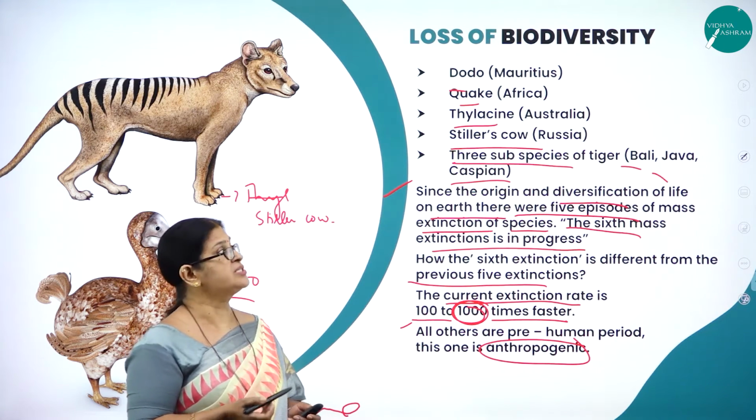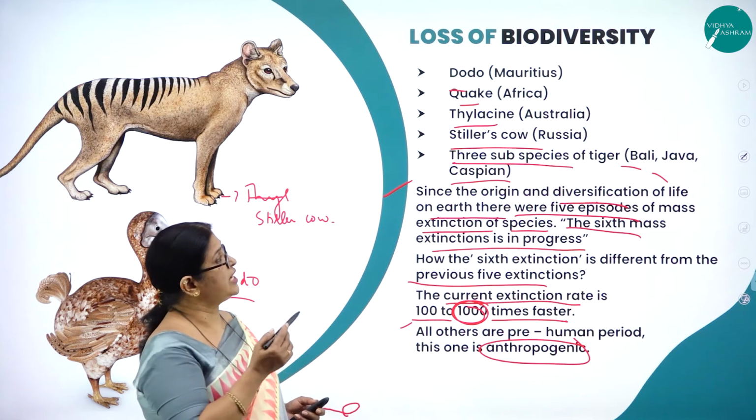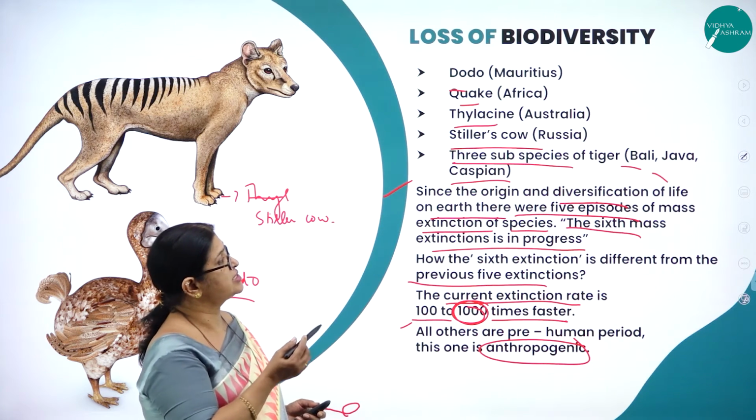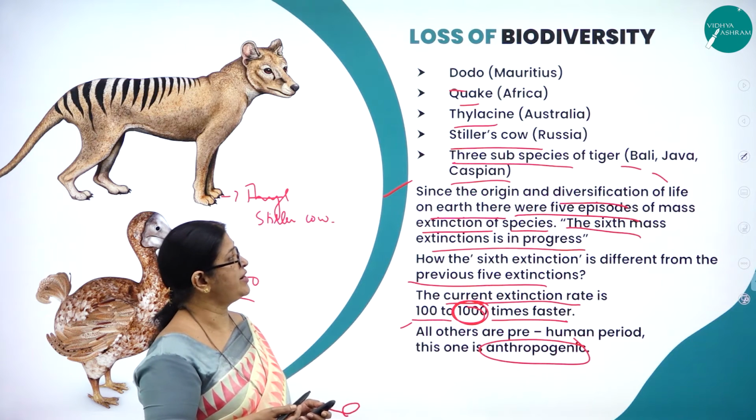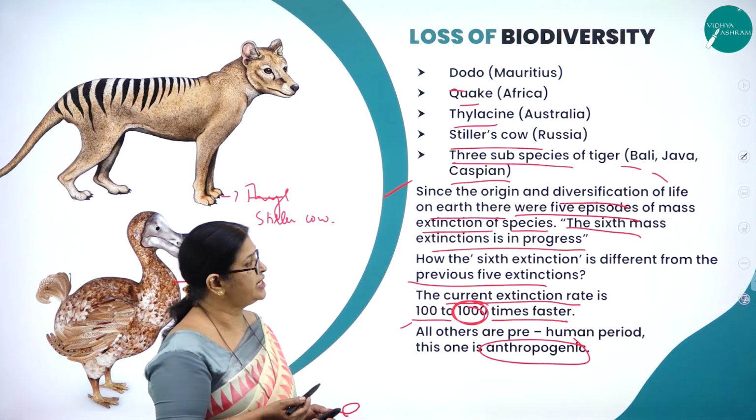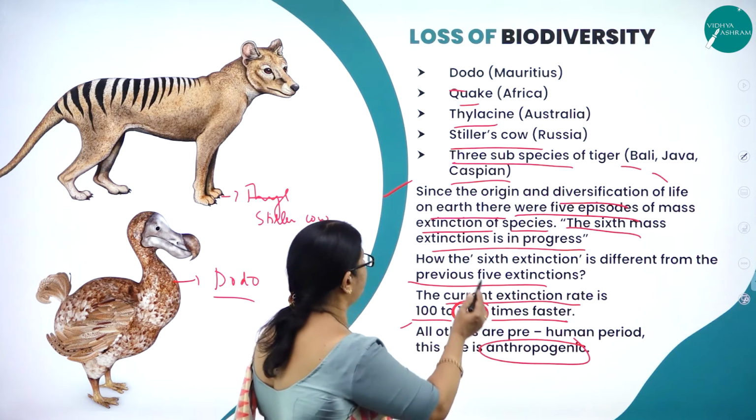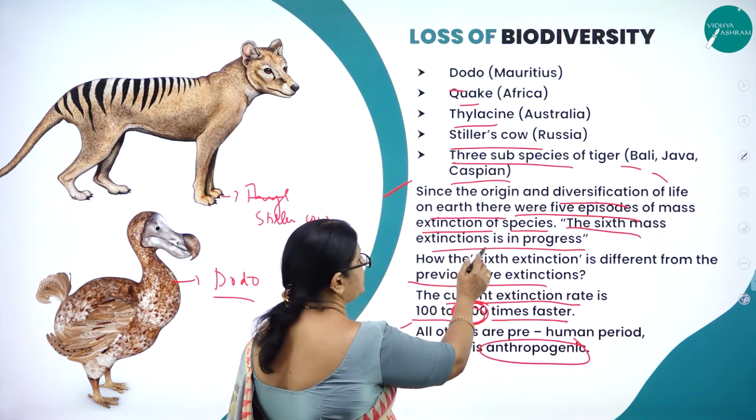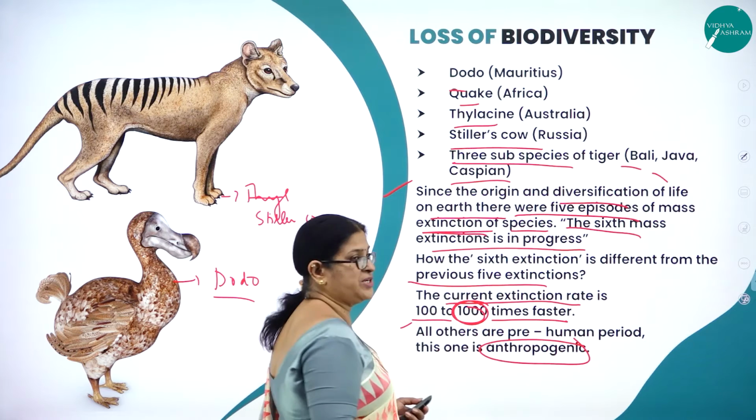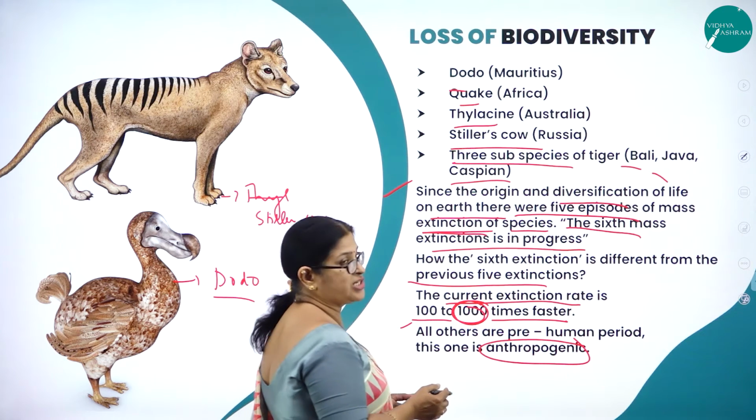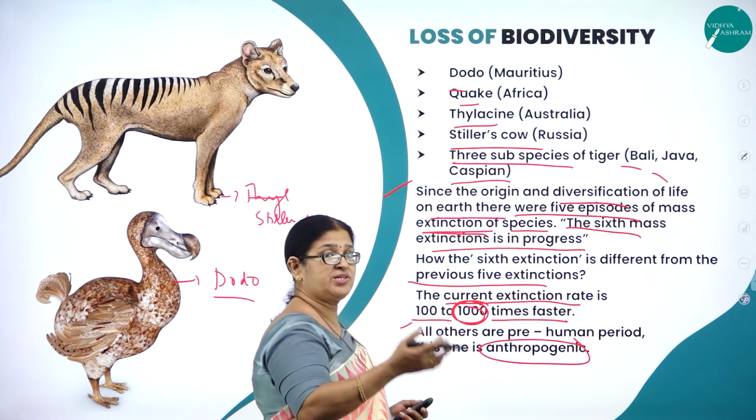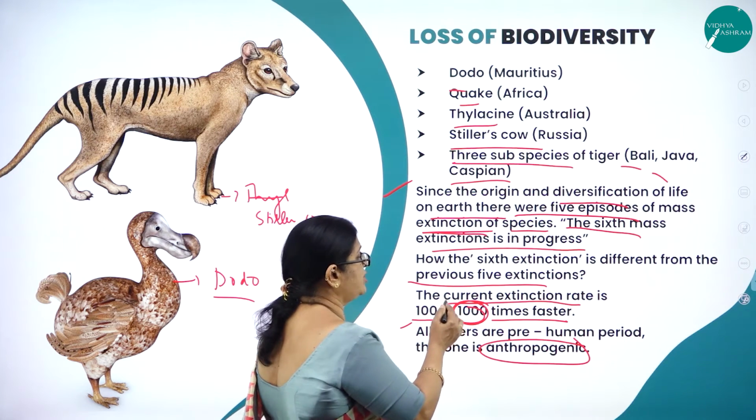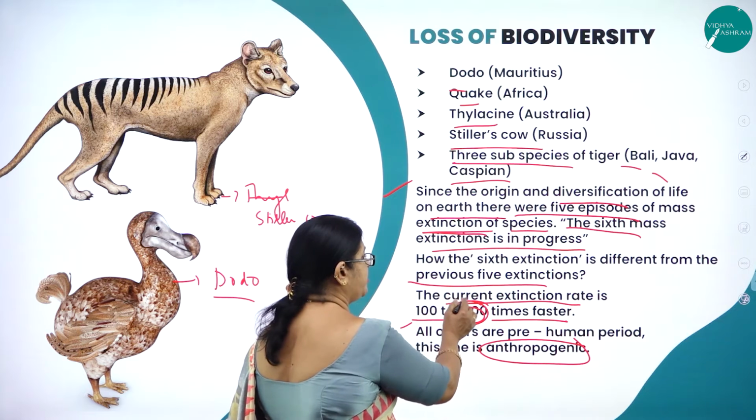So these are the animals which have become extinct: the Dodo of Mauritius, the quagga of Africa, the thylacine of Australia, Steller's sea cow of Russia, and 3 subspecies of tiger called Bali, Java, and Caspian. Since the origin and diversification of life on Earth, there were 5 episodes of mass extinction of species. The 6th mass extinction is almost in progress. Imagine how, day by day, the extinction is increasing. So how is the 6th extinction different from the previous extinctions?